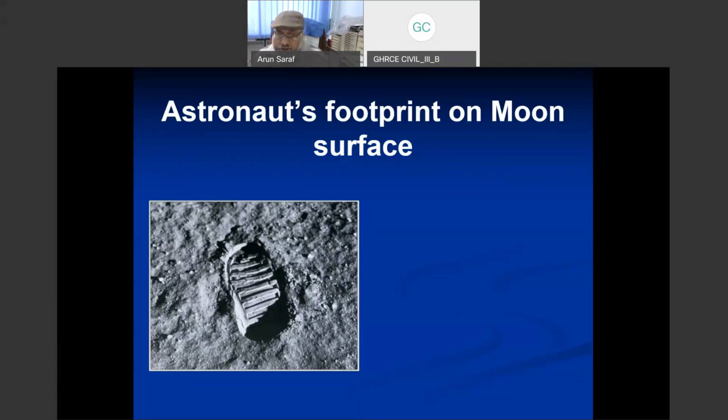But when you see very closely, you would find that if it is a footprint on a loose soil, then it should not look as a raised ground, as you can see in the image. So why is it looking as a raised ground? That has really perturbed me, at least for many, many years.